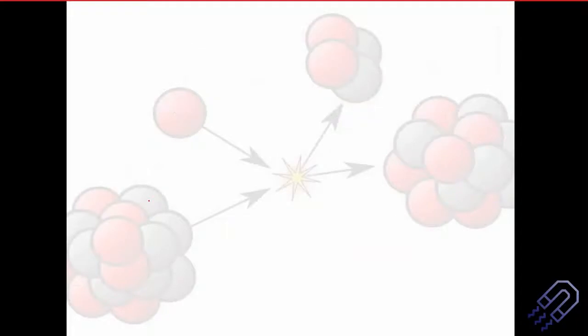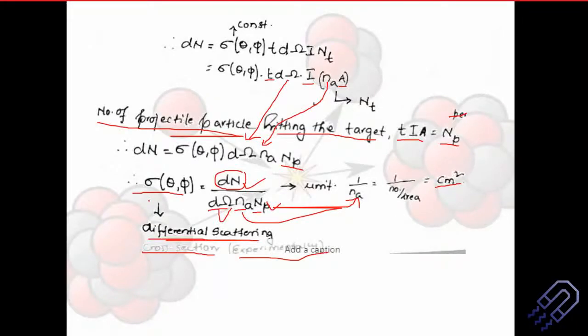This area can go up. This is centimeter square. So when we say centimeter square, that means we are talking about area. When it is area, we are talking about sigma. Sigma is scattering cross section. Okay, scattering cross section, very important. So we come across these terms and there are different names given to it. Okay, so this is very important. So I think we should not proceed further, because if I go to the next slide I think I have to take more time. Okay.